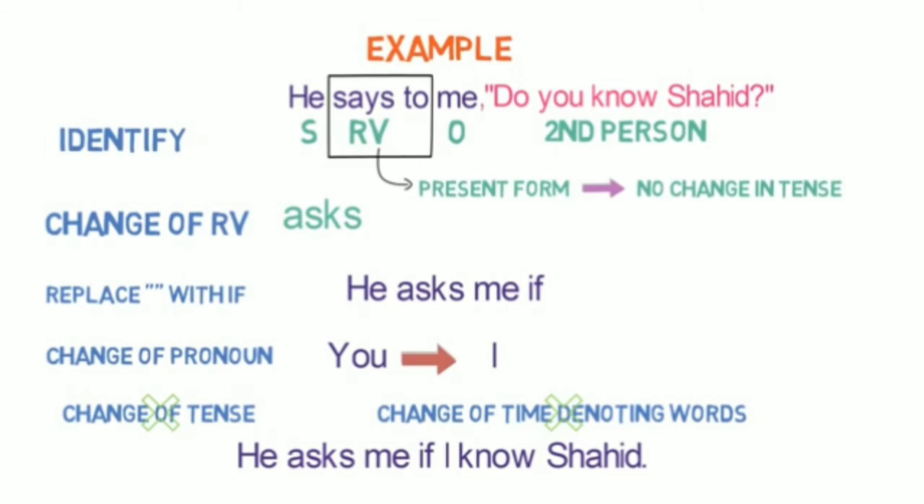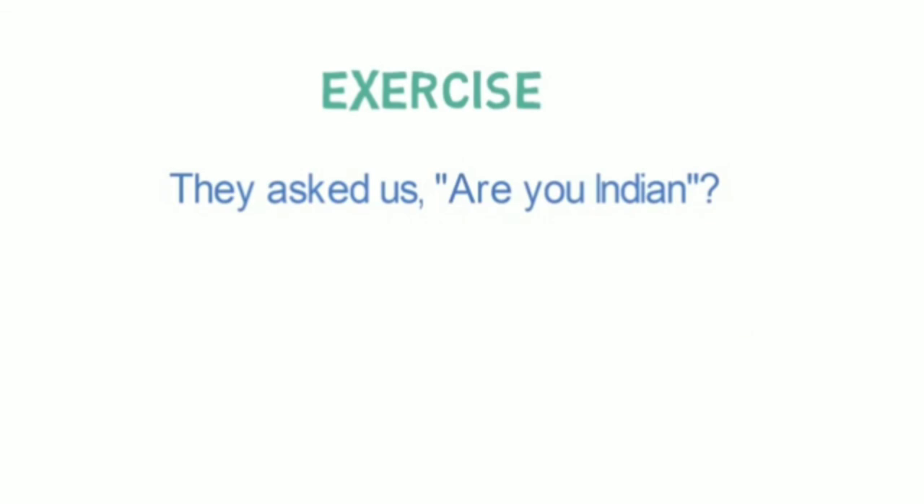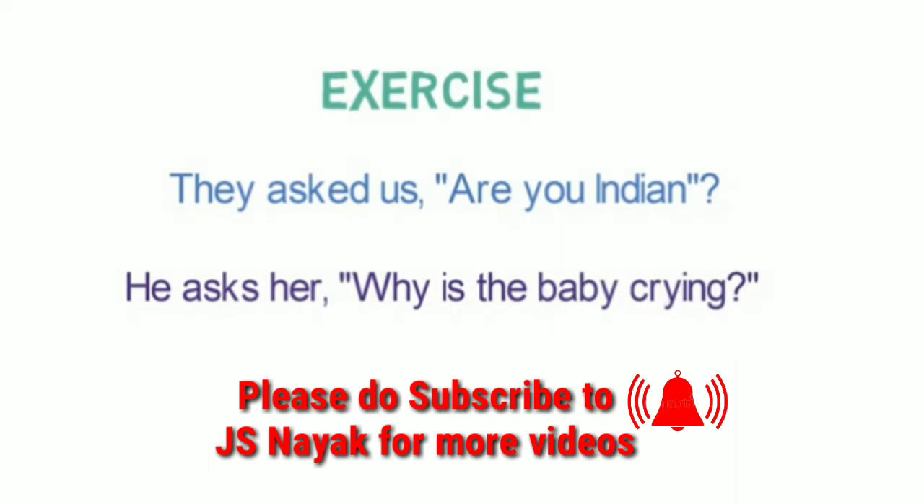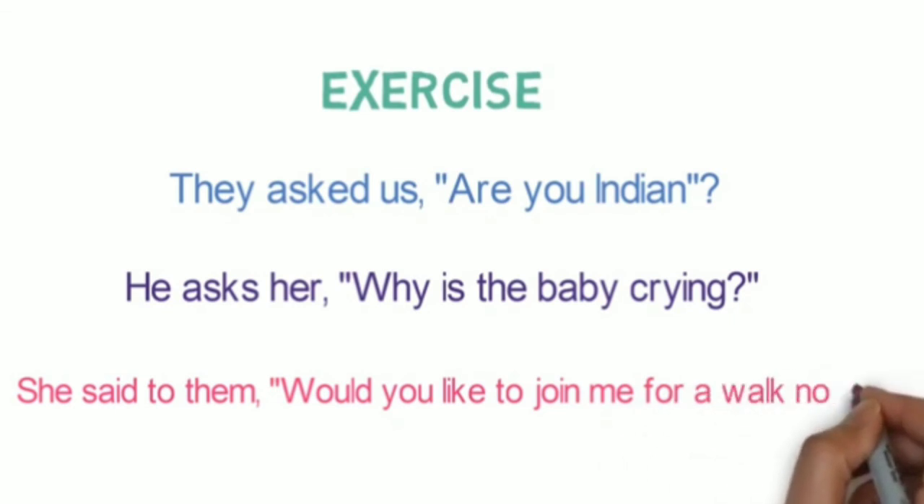We have looked into examples of various types of questions which get converted to indirect speech. Now I am giving you an exercise for practice to convert a direct sentence to an indirect sentence which is having questions. Please message me the answer in the comment. They asked us, are you Indian? He asks her, why is the baby crying? She said to them, would you like to join me for a walk now? Apply the 7-step formula that we just learned properly and you won't face difficulty in solving them. I am waiting for your answer.